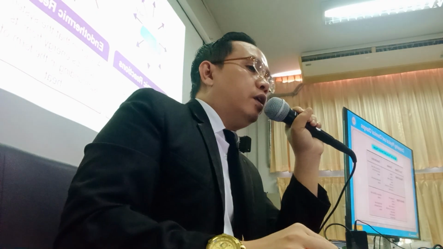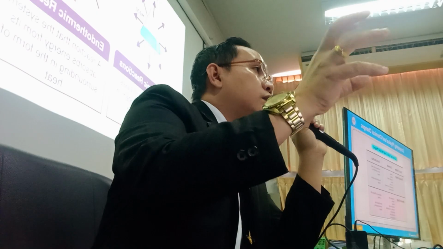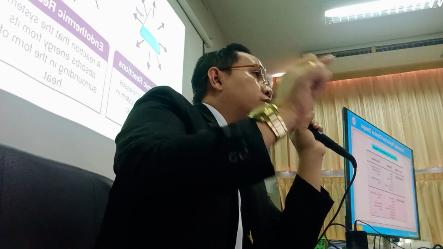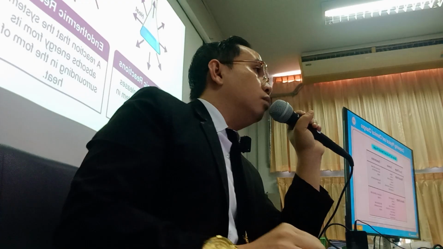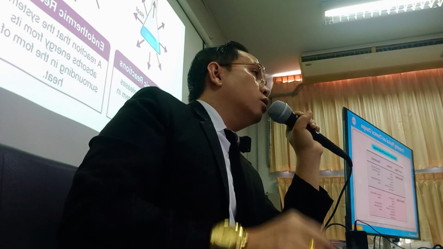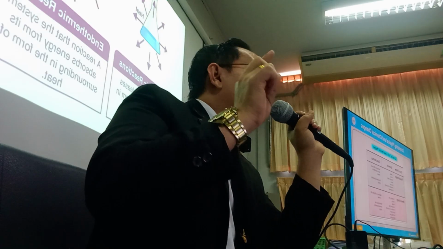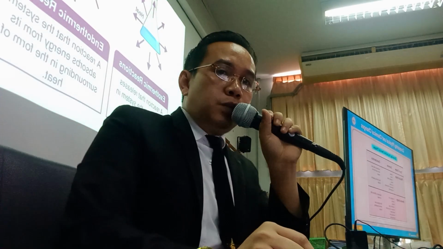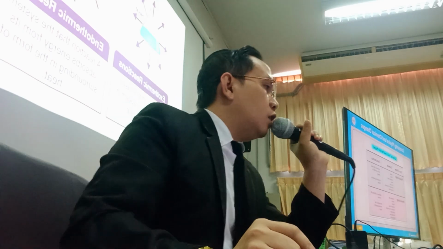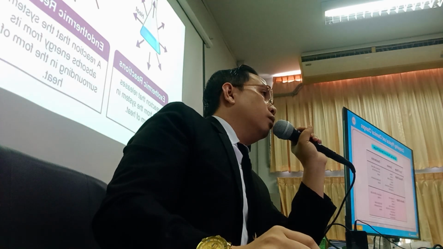Both physical and chemical properties change. It's clearly stated that the total transformation of the substance is visible. So, a new form of substance is clearly visible.